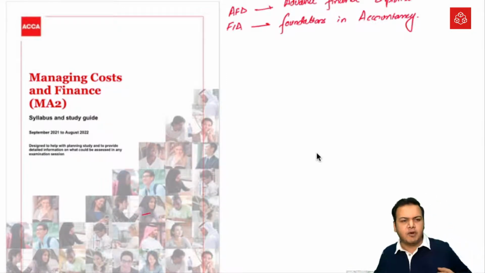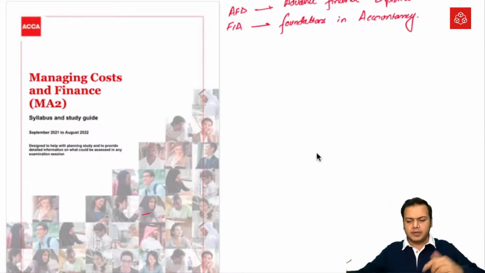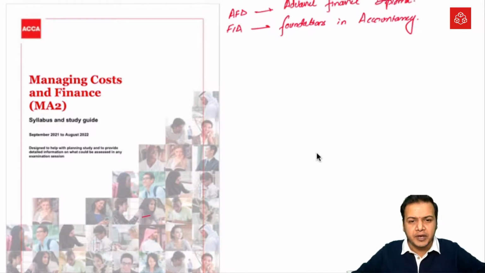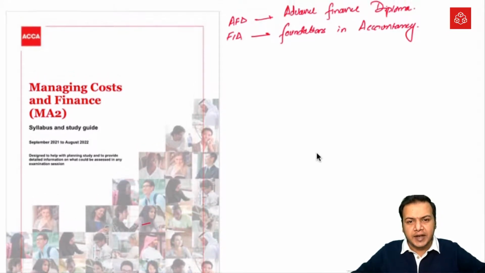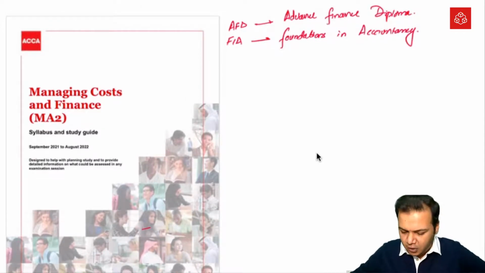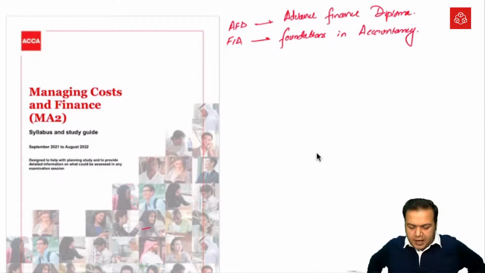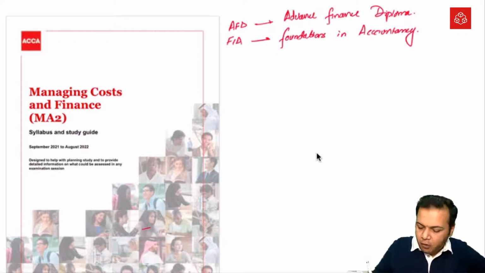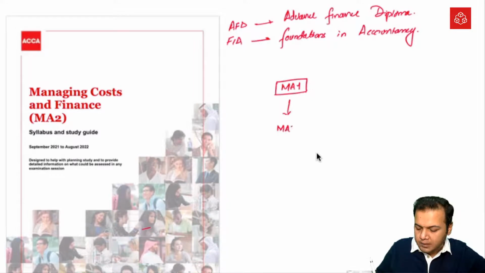What is the purpose of FIA basically? The purpose of FIA is to prepare you for the next courses of ACCA like stage 2 or stage 3 and so on. And about MA2, before that we were having MA1. After that, this current subject MA2 will come.